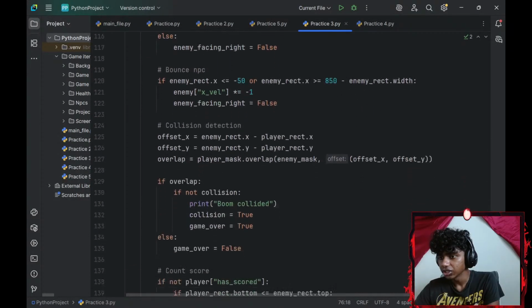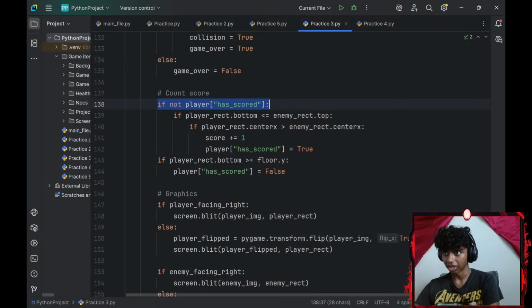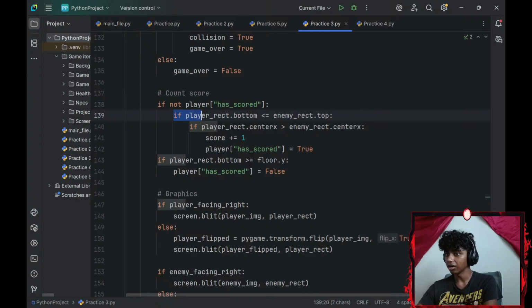Collision detection. Count score. If not, player has scored. If my player has scored is set to true. If my player_rect.bottom is less than or equal to my enemy_rect.top. That's what I was actually trying to do.